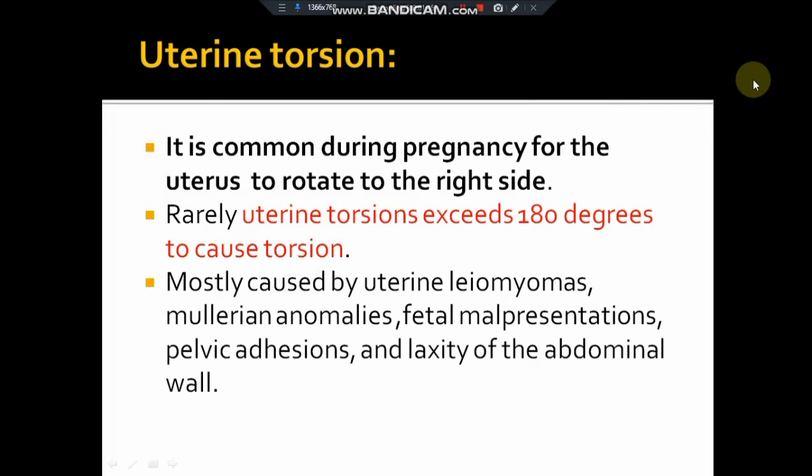Uterine torsion. It is common during pregnancy for the uterus to rotate to the right side. Uterine torsion exceeds 180 degrees to cause torsion. It is mostly caused by uterine leiomyomas, Mullerian anomalies, fetal malpresentation, pelvic adhesions, and laxity of the abdominal wall.